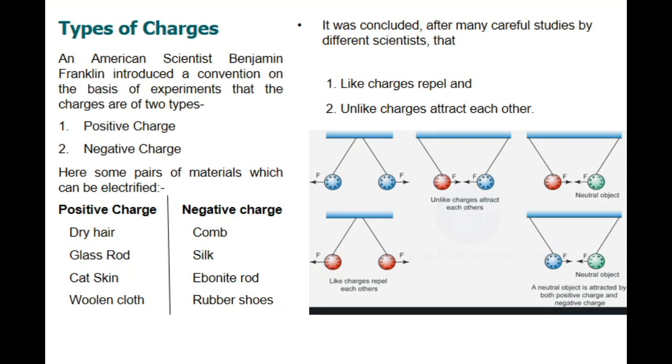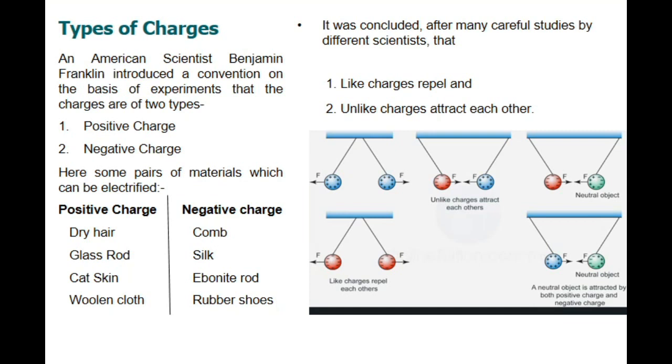Similar case happens to the combination of glass rod and silk, cat skin and ebonite rod, woolen cloth and rubber shoes, where glass rod, cat skin, woolen cloth acquire positive charge, whereas silk, ebonite rod and rubber shoes will acquire negative charge respectively.